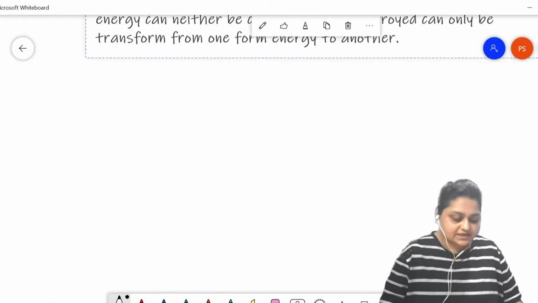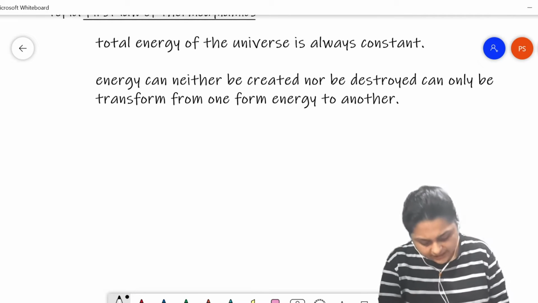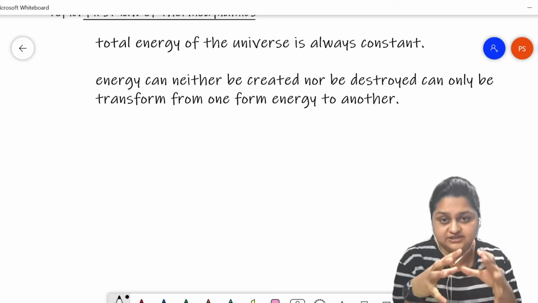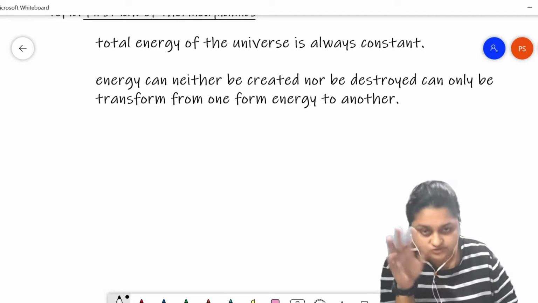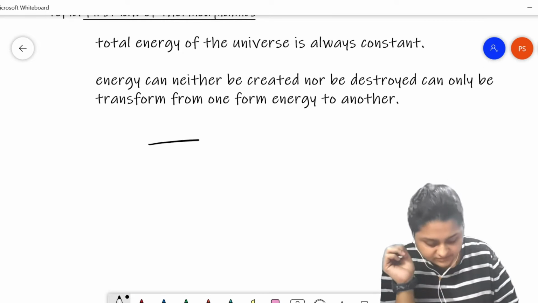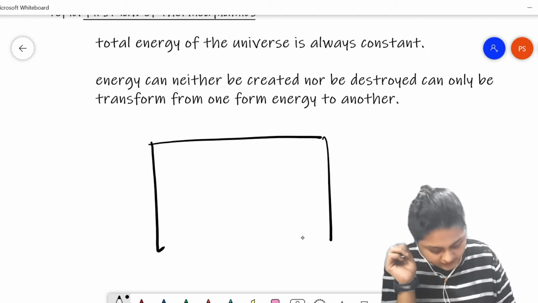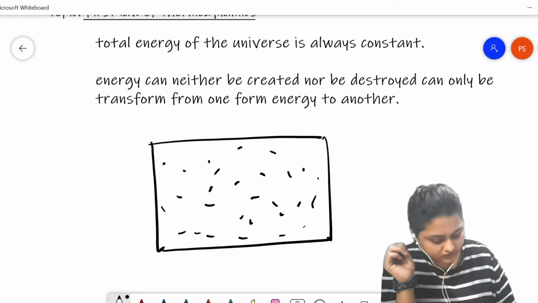Now let's imagine that a thermodynamic system is in a state in which the internal energy of the system is represented by U1. This is a thermodynamic system in which a material is enclosed.